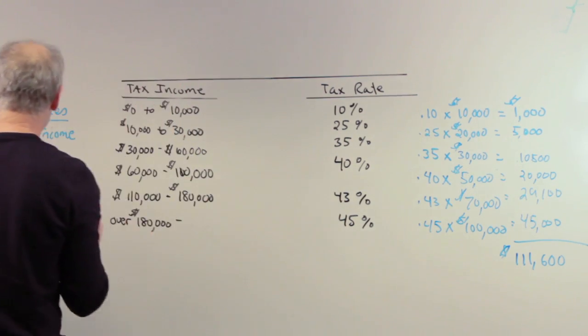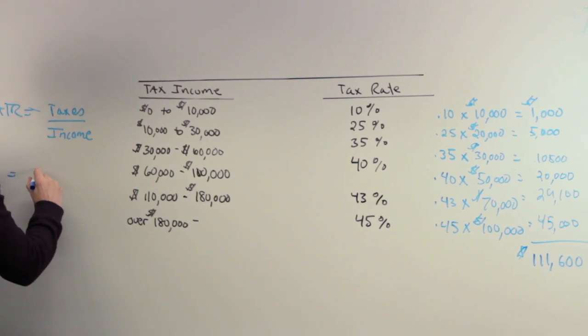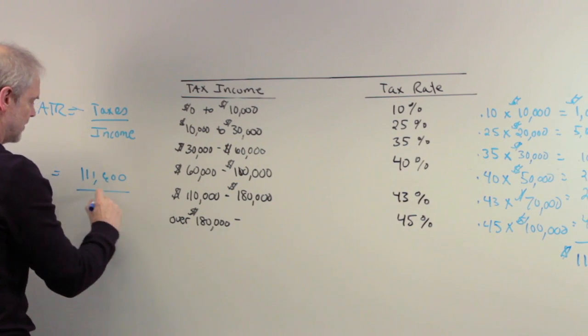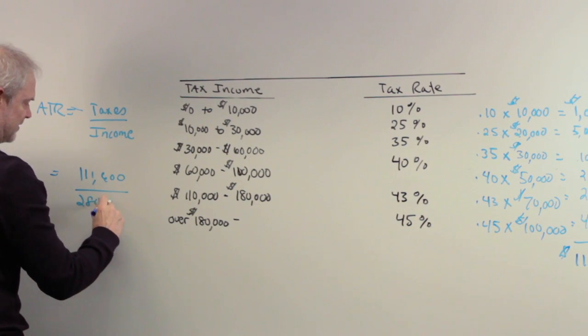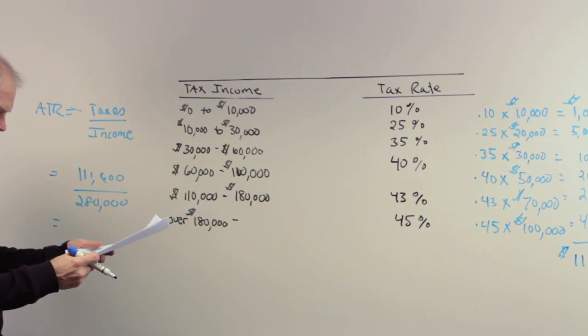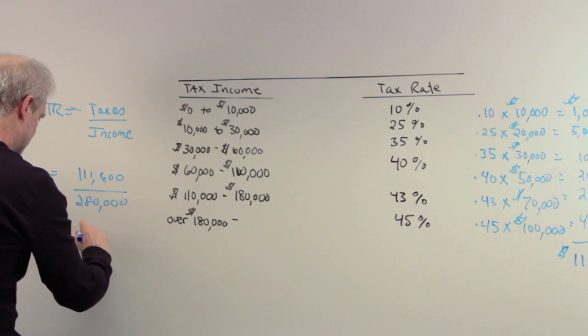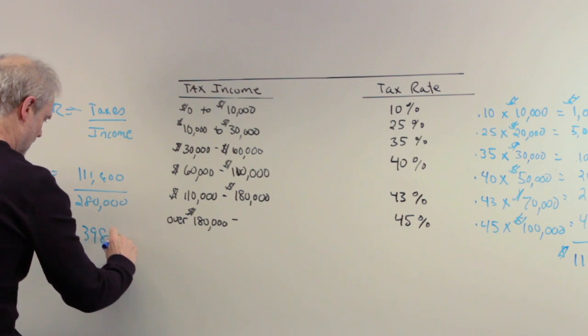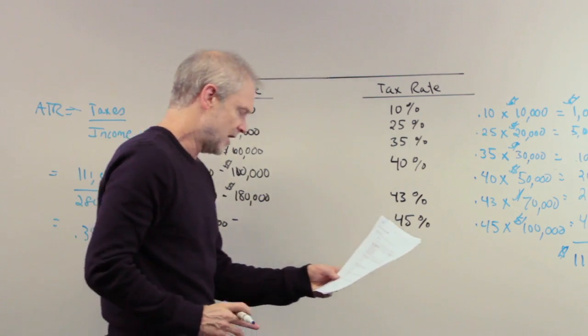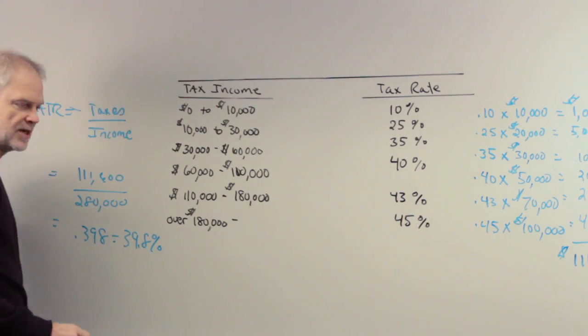All right. So our tax rate for this person is going to be 111,600 divided by $280,000 in income, and that's going to be, according to my calculator, 0.398, or 39.8%. Okay, and it's rounded up, so it's 39.9%.